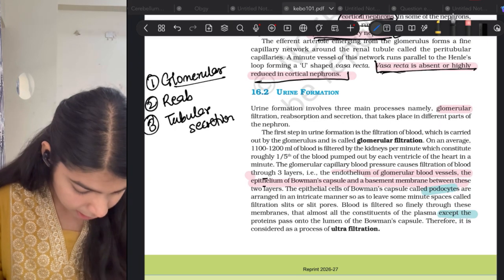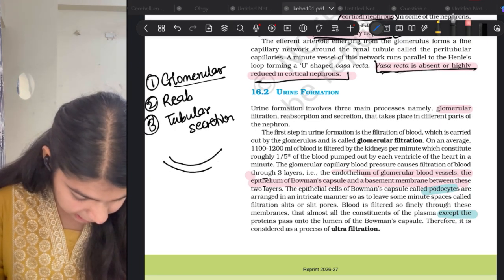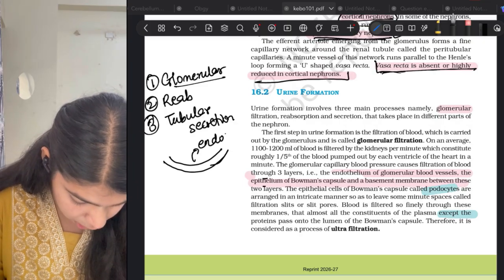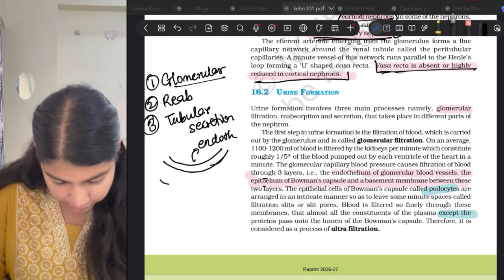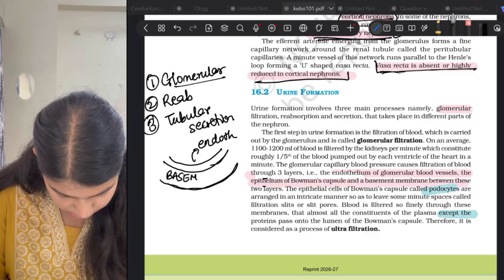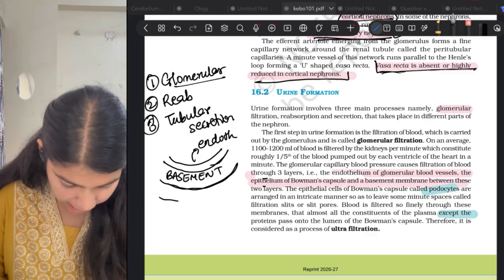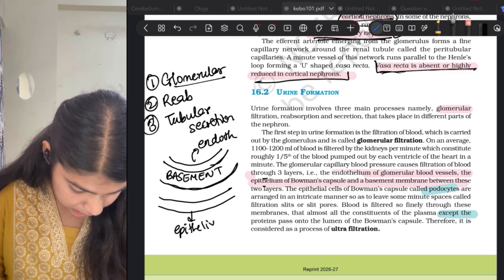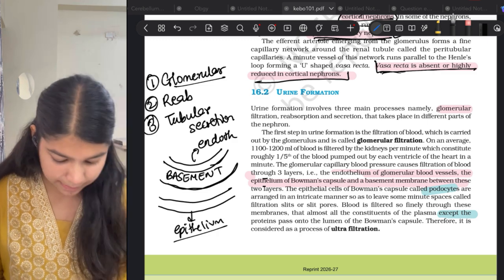First, see, the capillaries, we have the endothelium of the capillary. Then we have a basement membrane. And then we have the epithelium of the Bowman's capsule.